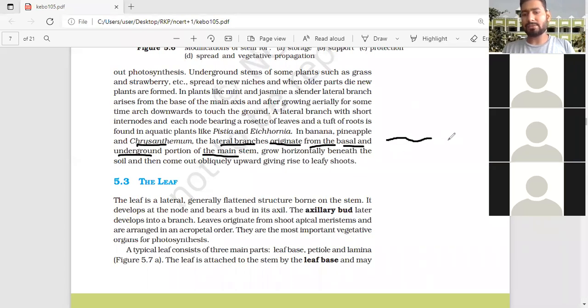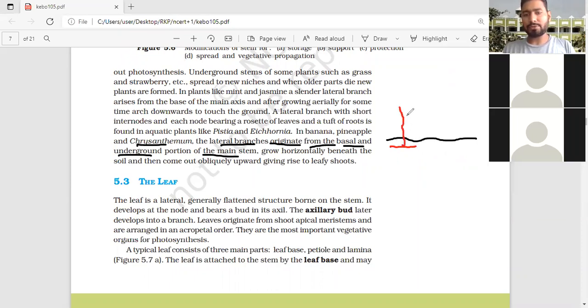Suppose that this is the soil. In the soil, they have the stem. This is going to grow. And which type of branch do they have? Lateral branch. Lateral means axillary. They have the axillary bud which is growing inside the soil. This axillary bud is going to form new plants like that. Is it clear? So this is found in the banana.